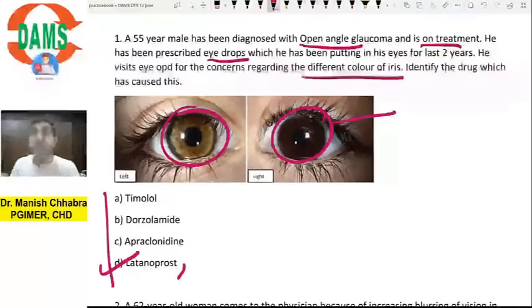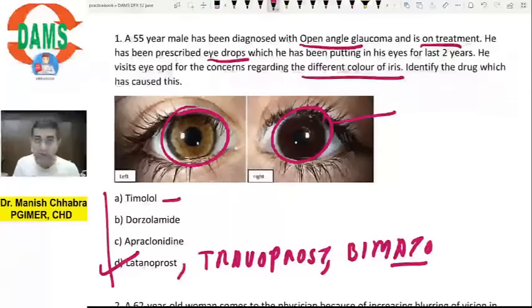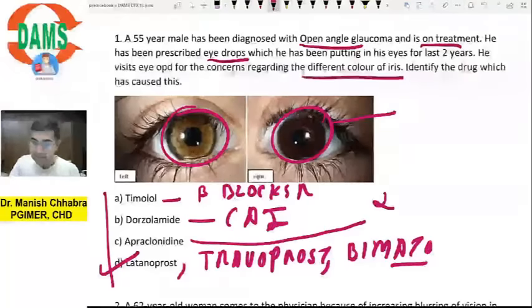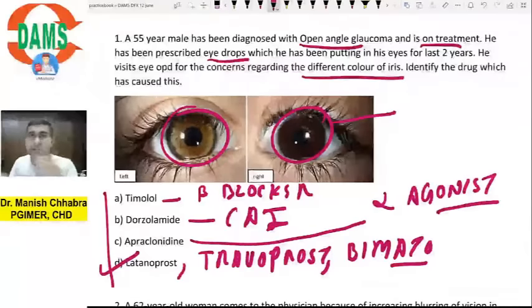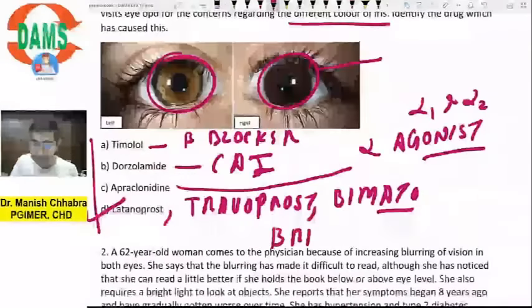The other drugs which are prostaglandin analogs are travoprost, and even bimatoprost. Timolol is a beta blocker. Dorzolamide is a carbonic anhydrase inhibitor, CAI. Apraclonidine is an alpha agonist. Quickly, about alpha agonists: apraclonidine is non-selective, which means alpha 1 and alpha 2. And the selective one, I am writing it here, is brimonidine.